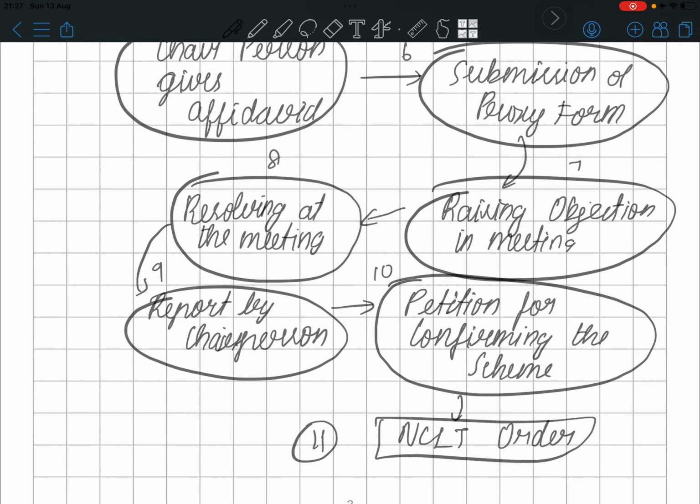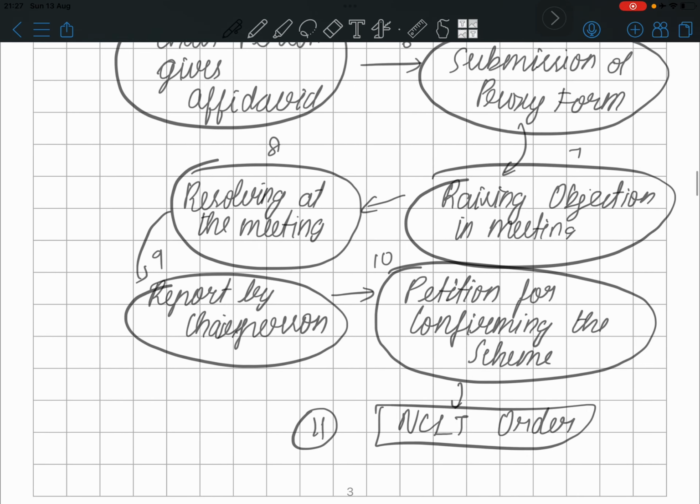If there are any issues, they will be resolved in the meeting itself, and the chairman will report everything that happened in the meeting: what resolution was passed, who was appointed, and how the vote was conducted. The voting is also a problem.